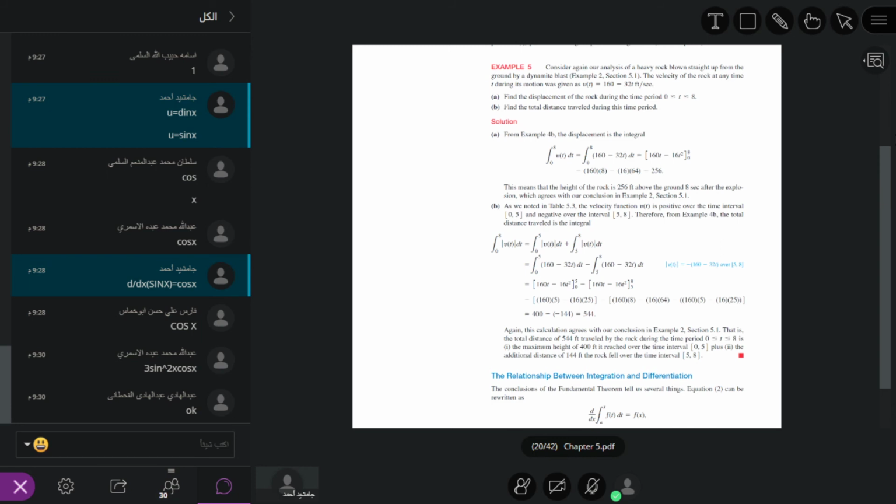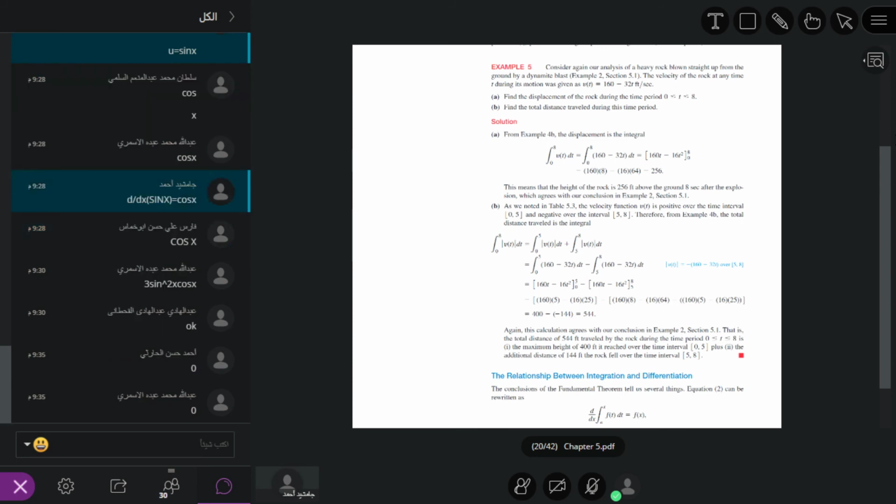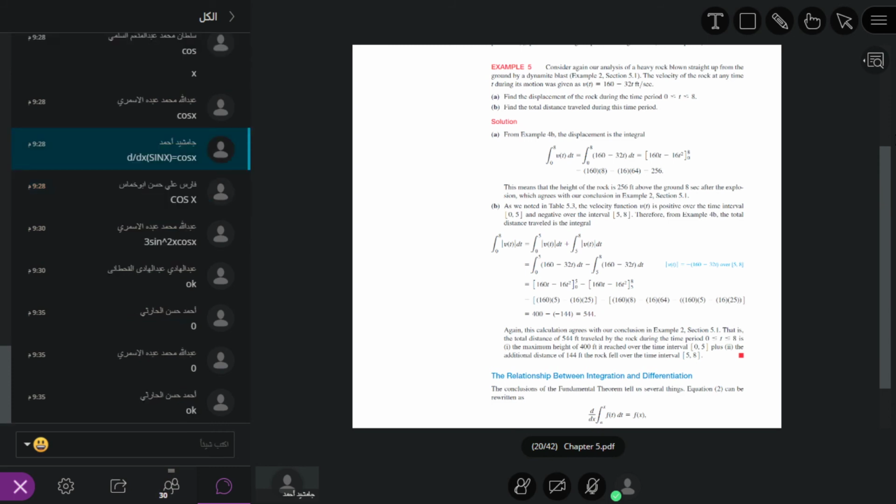So what is the antiderivative of 160? Student, what is the antiderivative of 160? It is not a constant. It is equal to 160 t. It is not the derivative, it is 160 into t. This is the antiderivative. So what is the antiderivative of 32t?